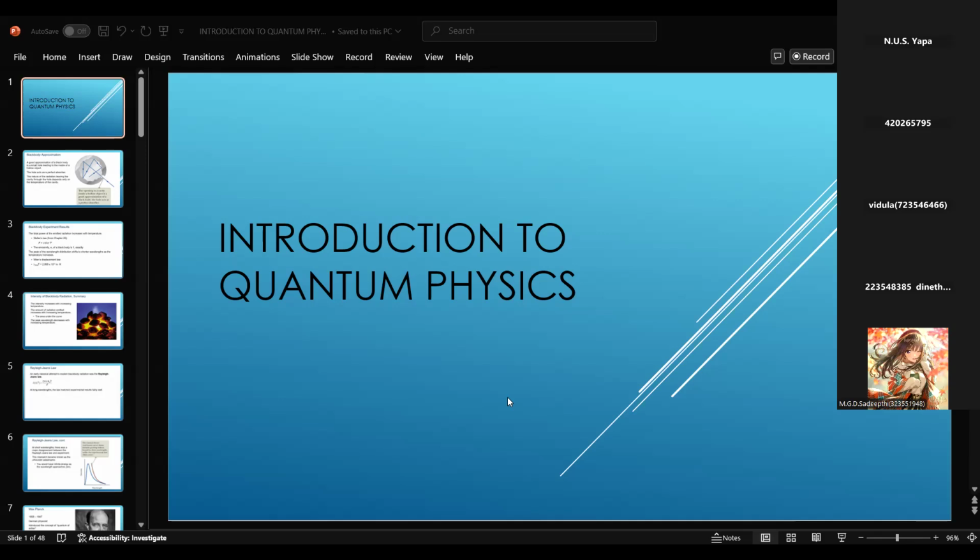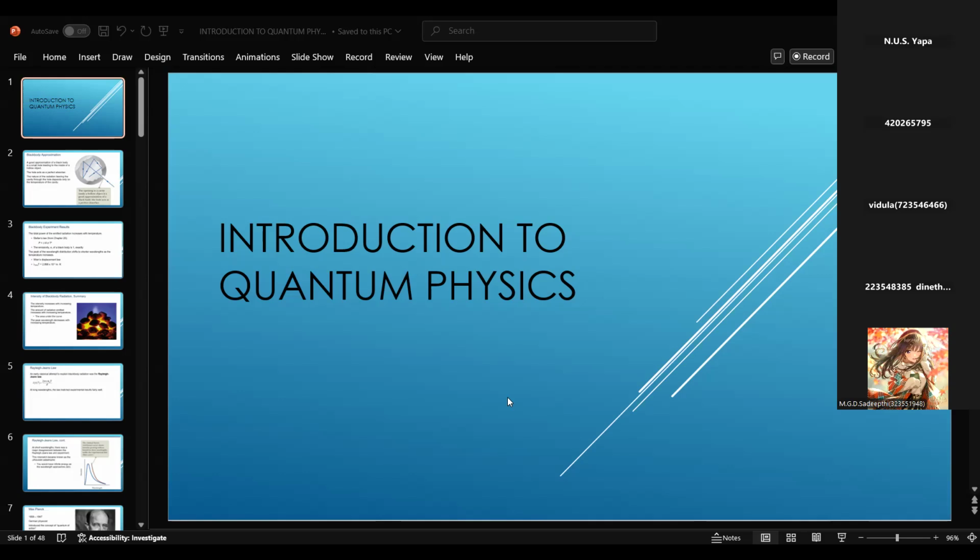The first session is on particles and waves. You know about particles, and you have heard about waves in physics and optics. But in quantum physics, we see the behavior of waves as particles and particles as waves.